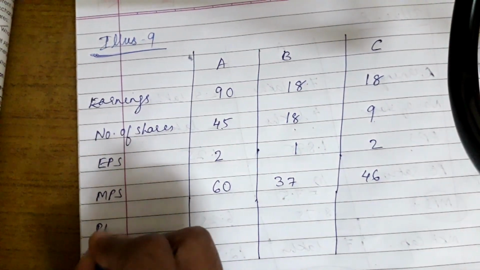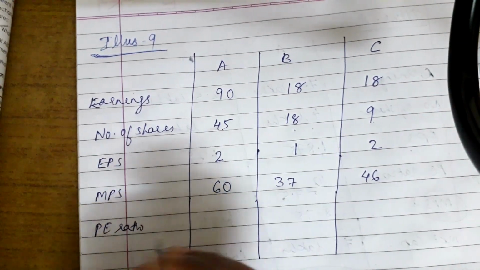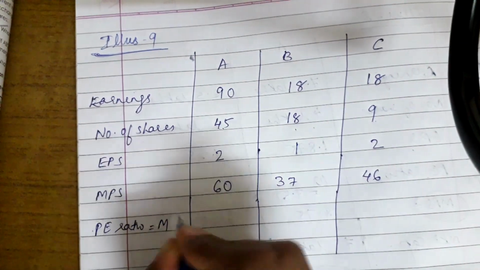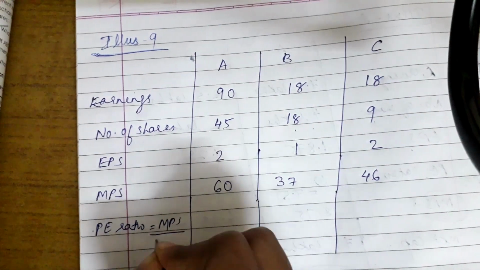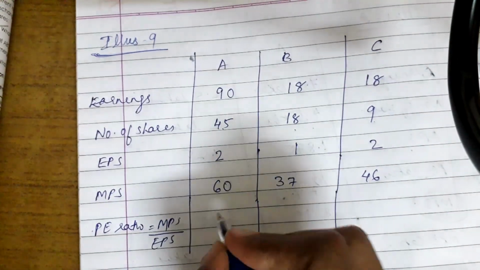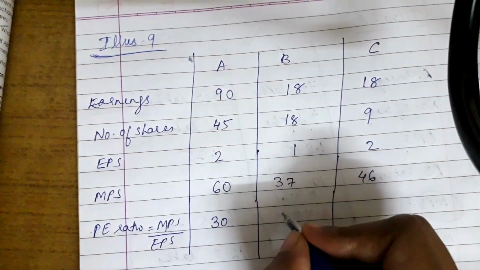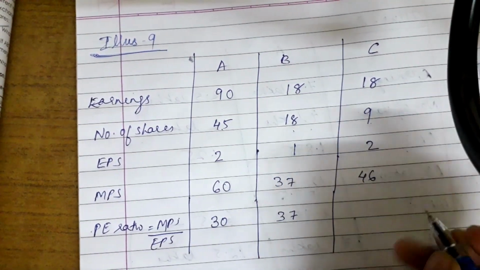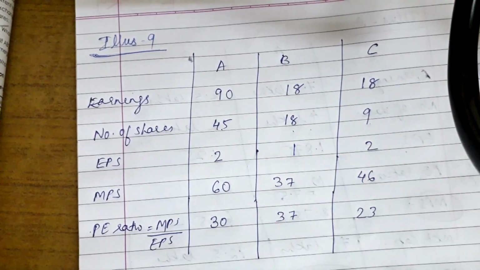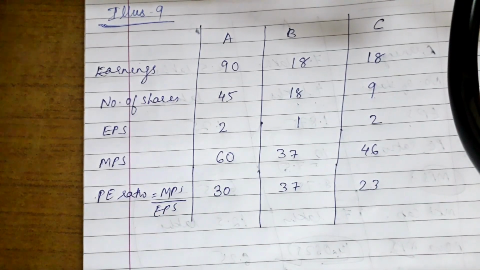Now we have to find the P/E ratio. That is simple. P/E is MPS divided by EPS. 60 divided by 2 is 30, 37 divided by 1 is 37, 46 divided by 2 is 23. So the first part we have finished.